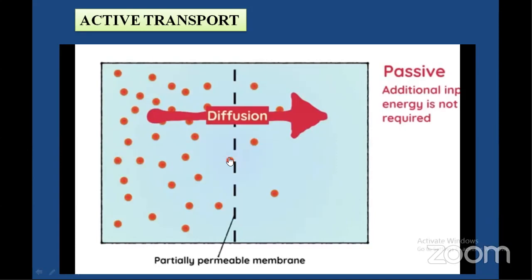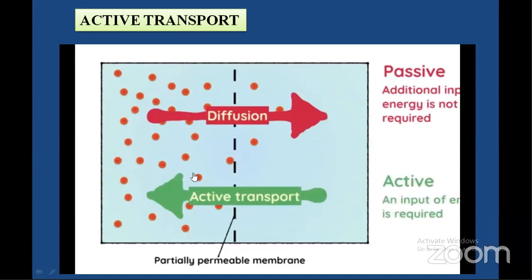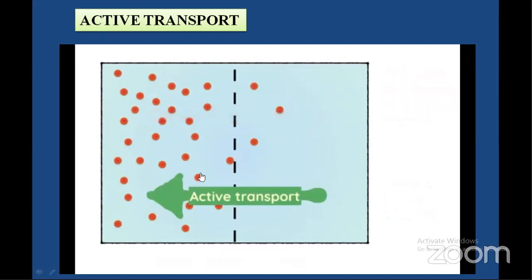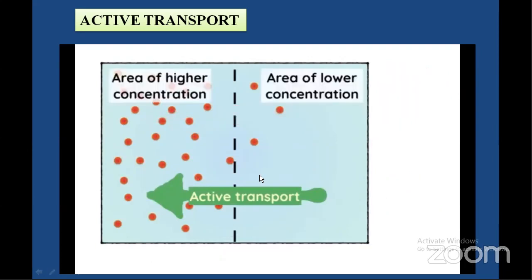Whereas sometimes there might be a situation where there is less of something outside and more inside, and still it needs to be moved from the area of lower concentration to higher concentration, where energy is utilized in the form of ATP. Okay, here active transport is taking place, from the area of lower concentration to the area of higher concentration. Let's look at a specific example.